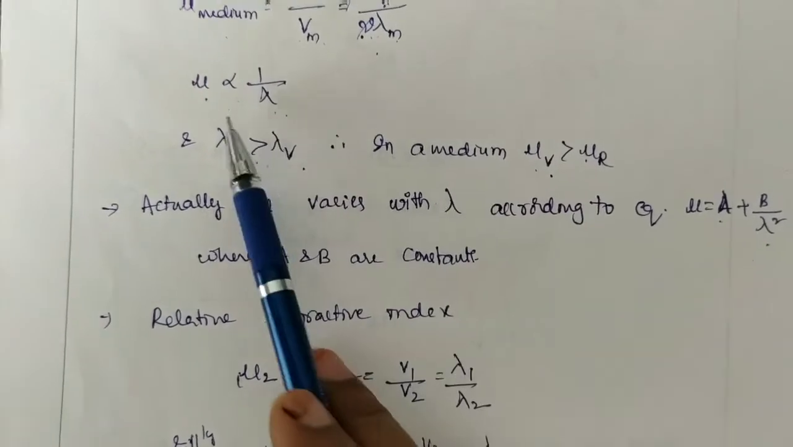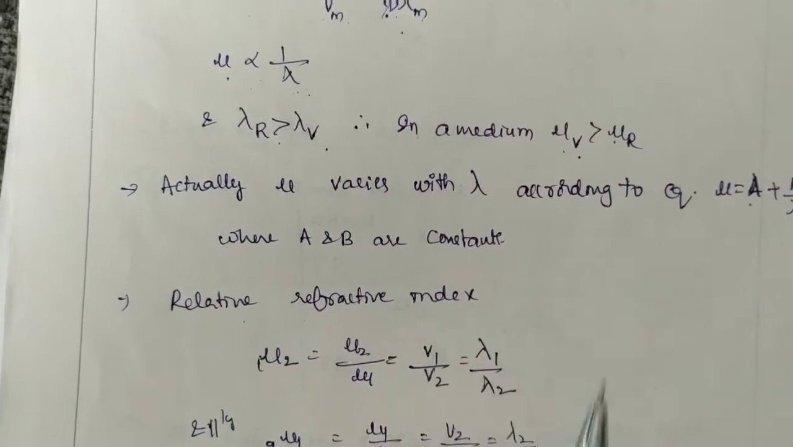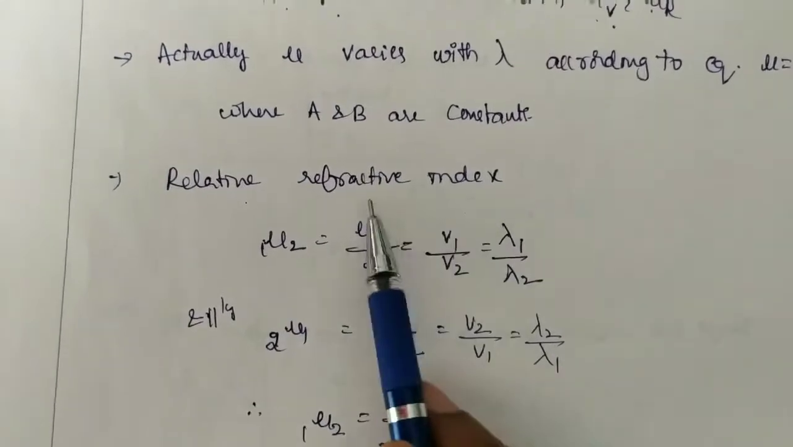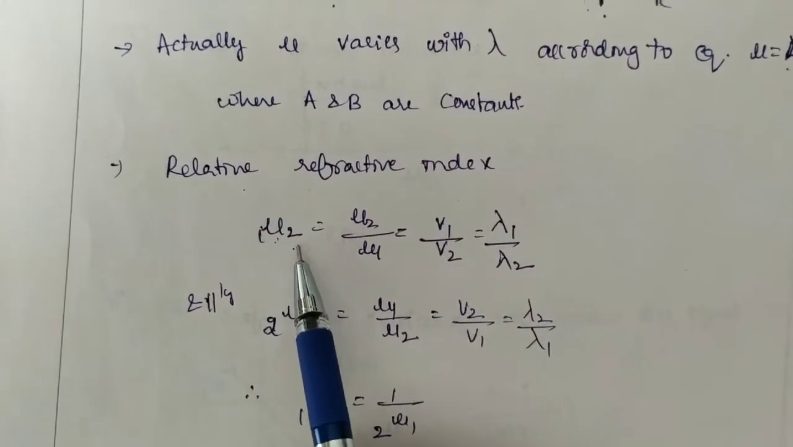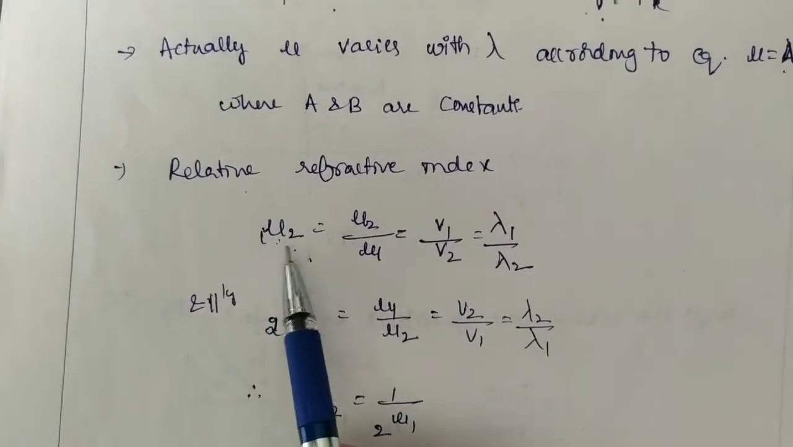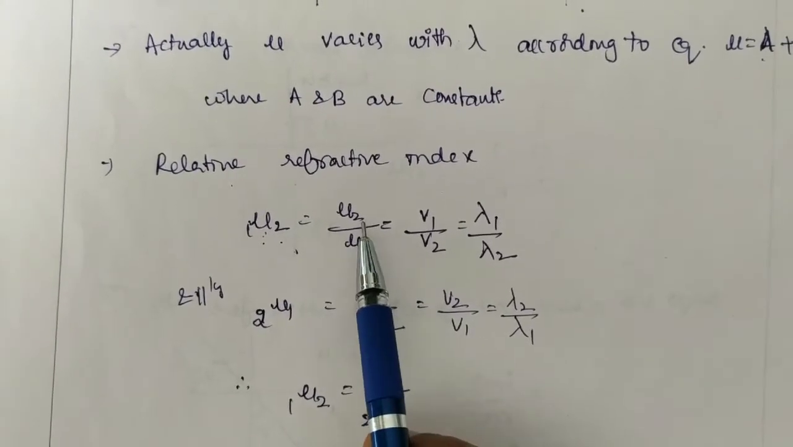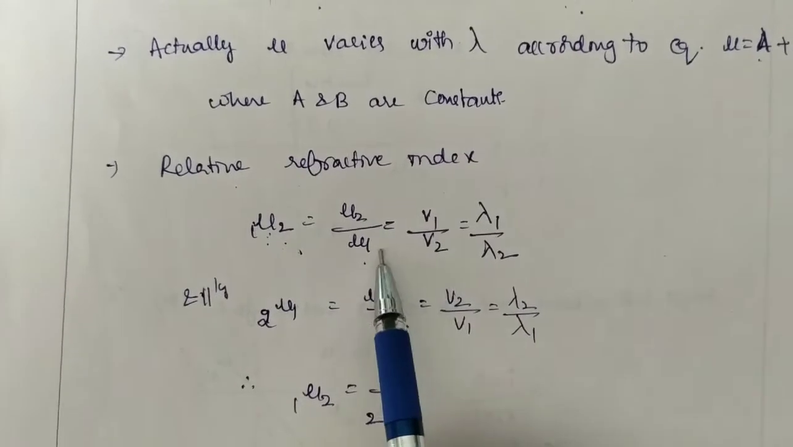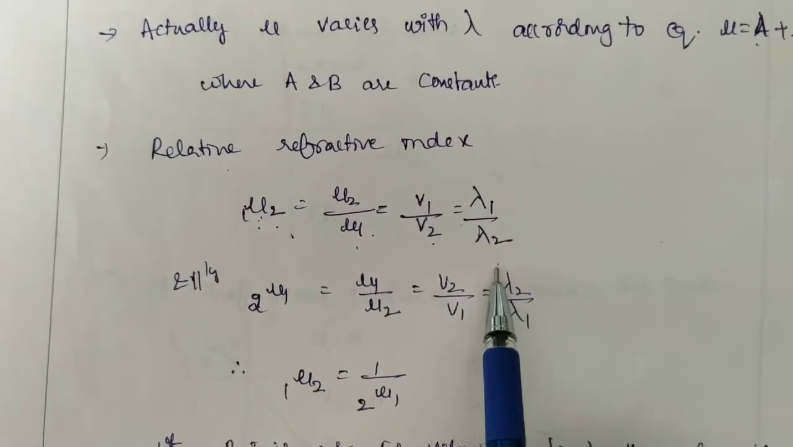But we will take this equation here. The relative refractive index can be written as mu 1. This means the refractive index of the second medium with respect to the first medium, that is mu 2 by mu 1. As mu is inversely proportional to velocity as well as wavelength, you can write mu 2 by mu 1 is equal to v1 by v2, or equal to lambda 1 by lambda 2.